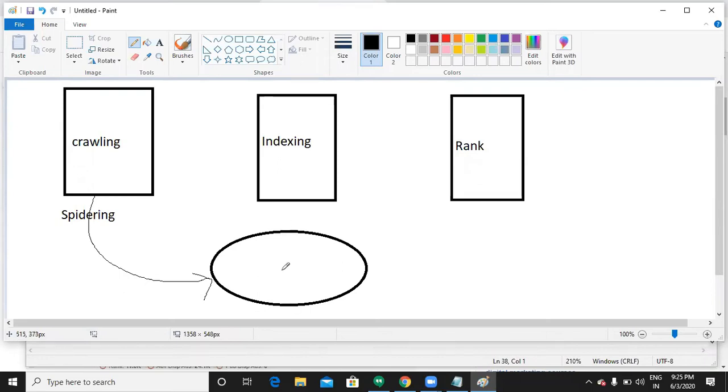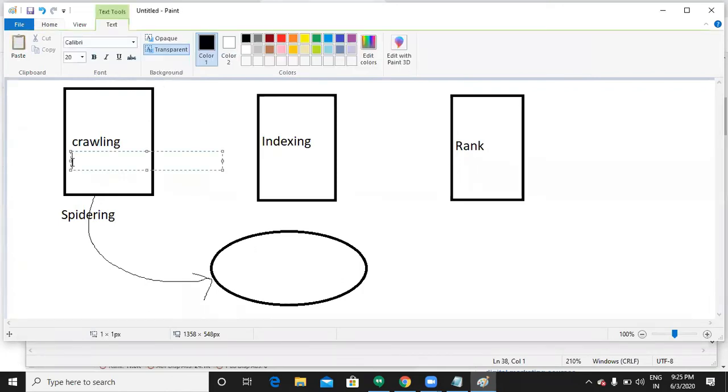It will crawl the complete data, which means it will collect all the data. Whatever content she has, the keywords she used, how many links she has, the images, and if she put a video, where it is redirecting, it is going to crawl everything. Crawling simply means collecting the data. If Google wants to show data to a customer who is searching, first of all it has to collect it. That is simply crawling, collecting.